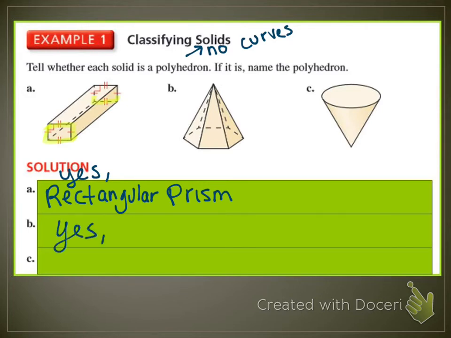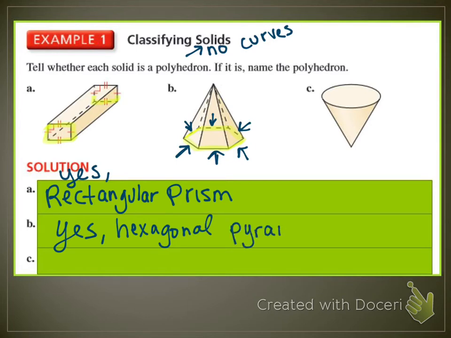Is it a prism or a pyramid? It only has a single base. And its shape, it has 1, 2, 3, 4, 5, 6 sides, which makes it a hexagon. We call it hexagonal. And then there's a single base, which makes it a pyramid.